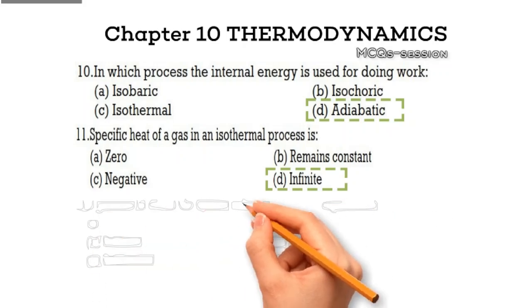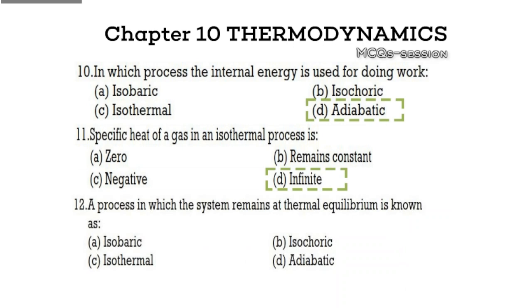Question 12. A process in which the system remains at thermal equilibrium is known as option A, isobaric. Option B, isochoric. Option C, isothermal. Option D, adiabatic. What's your answer? Hit pause now. Correct answer, option C, isothermal. Explanation. An isothermal process occurs at a constant temperature, maintaining thermal equilibrium throughout.